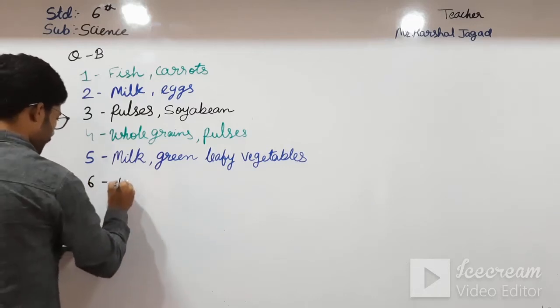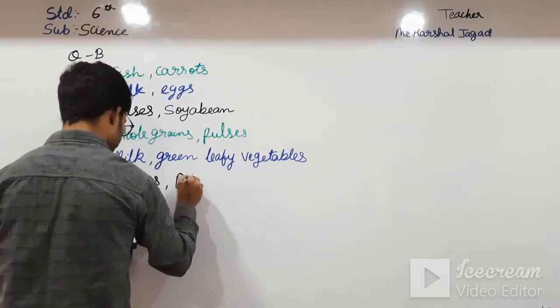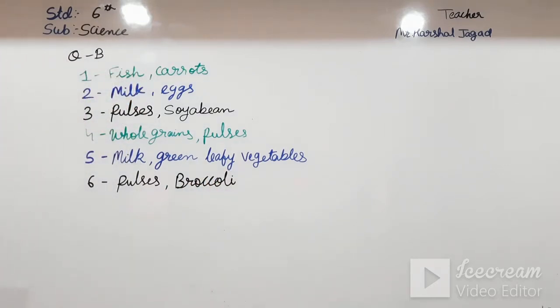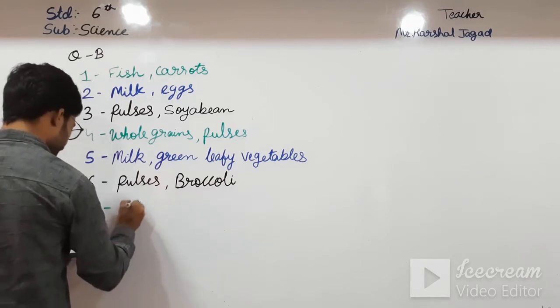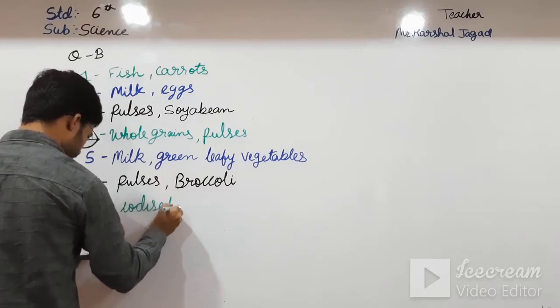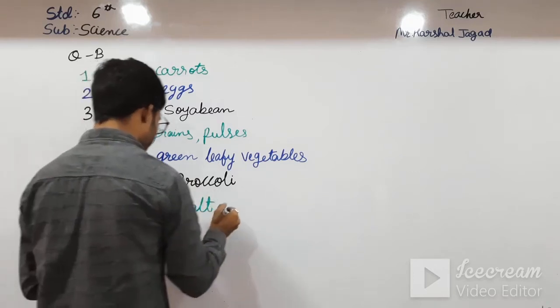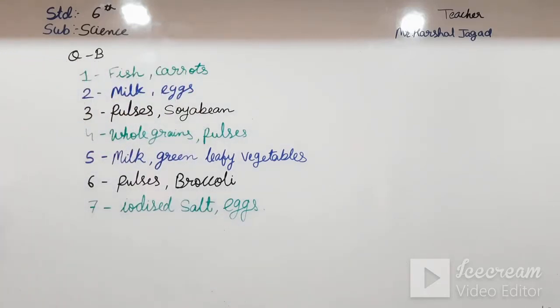In that, pulses and broccoli. And the seventh one, goitre, that is iodized salt and eggs. Okay students, please note down this.